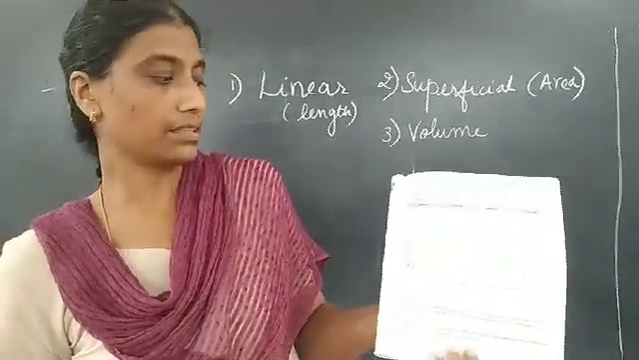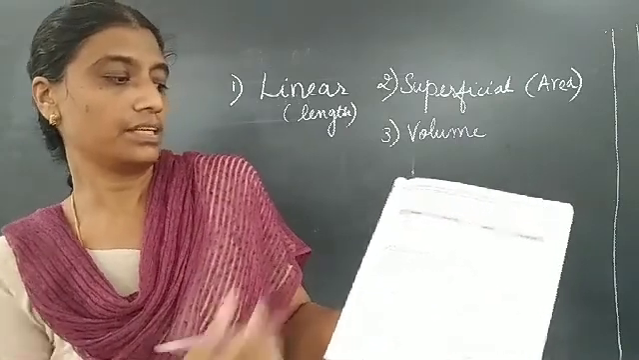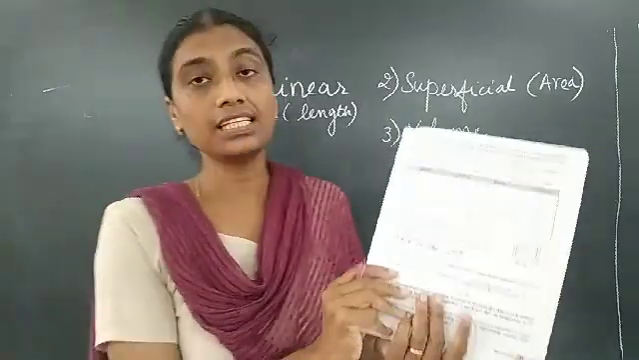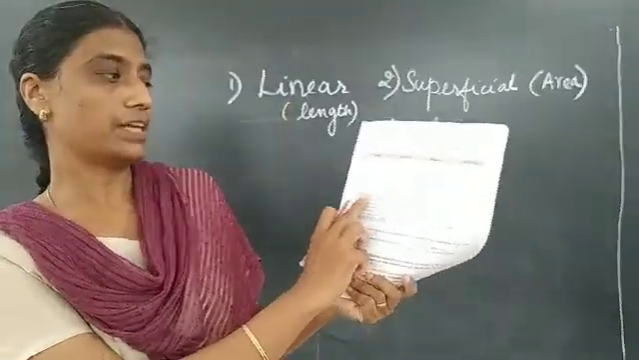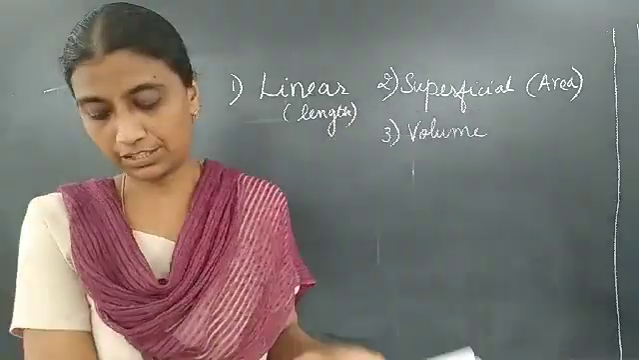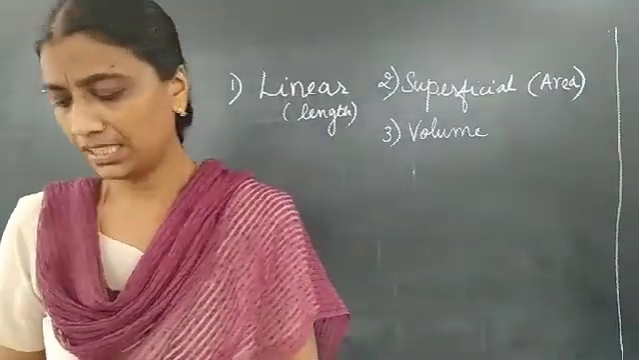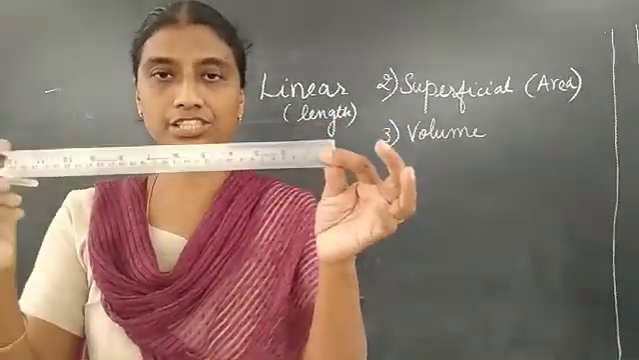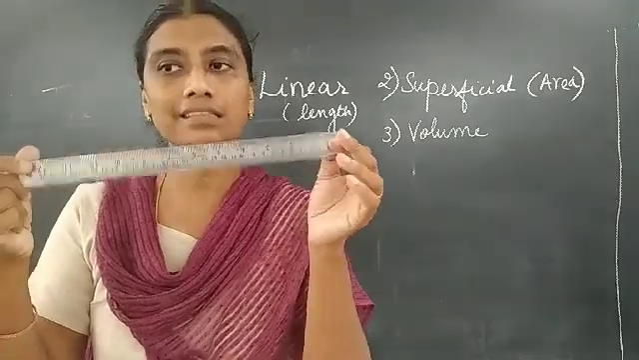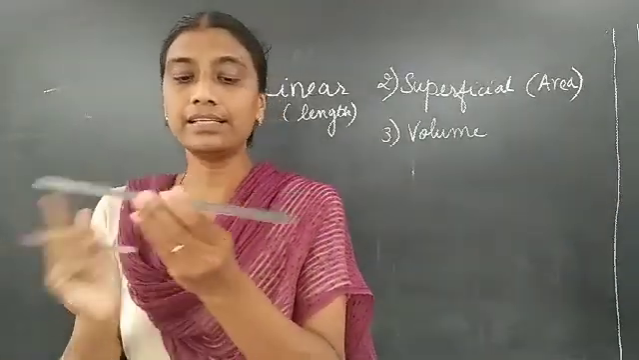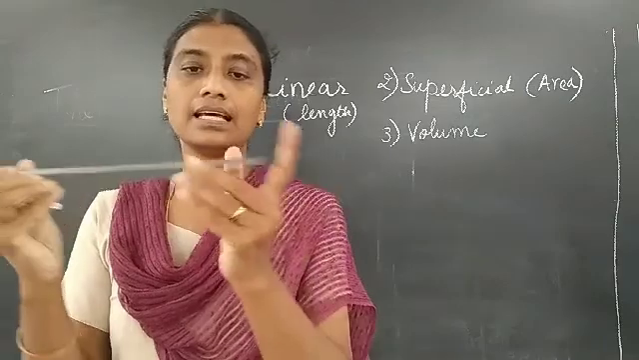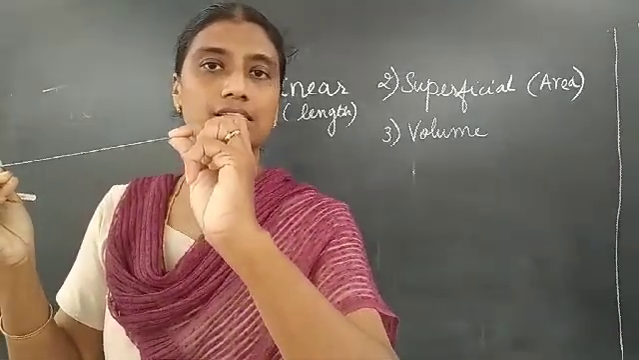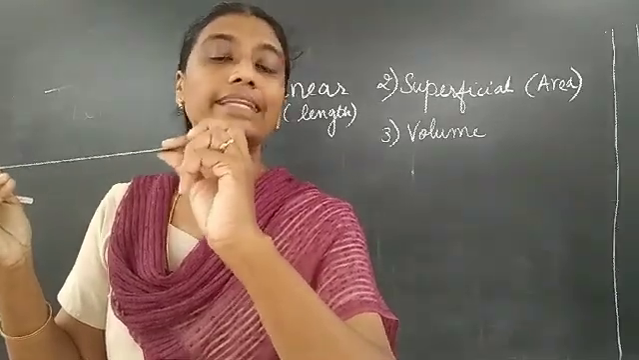Straight away come to the second type of expansion, that is area expansion or superficial expansion. Area expansion, the other name is superficial expansion. Now when does that happen? Suppose you take a thin metal sheet like this. It's a scale basically, but it's a thin metal sheet. It has a length and a breadth, but the thickness is very less. So the height is negligible.